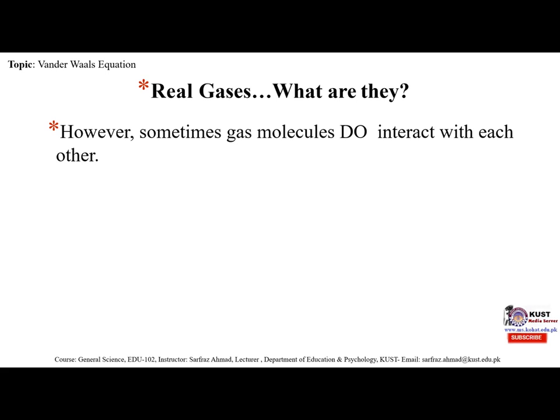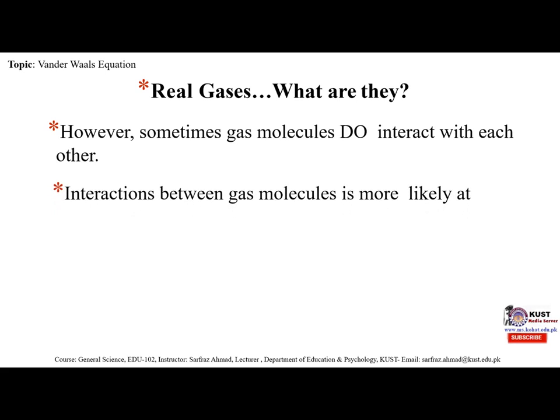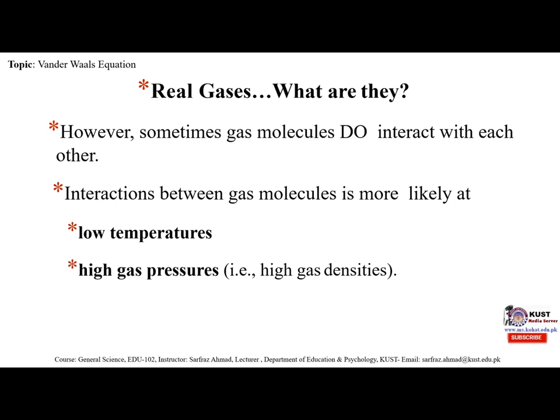However, sometimes gas molecules do interact with each other, and interactions between gas molecules are more likely at low temperatures and high gas pressures, that is, high gas densities. So this introduces potential energy into the picture.